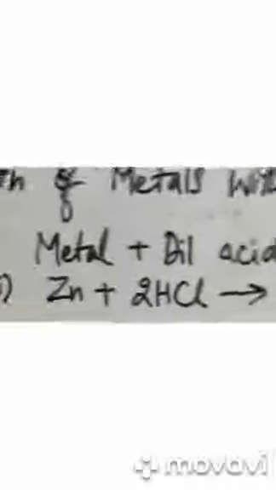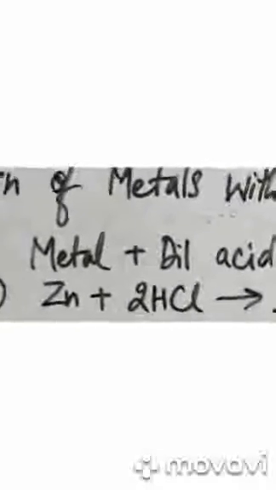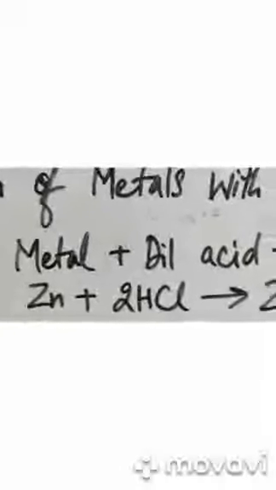And if we want to identify that the gas coming up is hydrogen, I am sure you all remember the hydrogen test we have done, which says whenever a burning splinter is brought near this gas which is liberated, it will burn with a pop sound. So with this, we can identify that the gas coming out is hydrogen. Again, reiterating, zinc plus 2HCl gives us zinc chloride, ZnCl2, plus hydrogen gas.